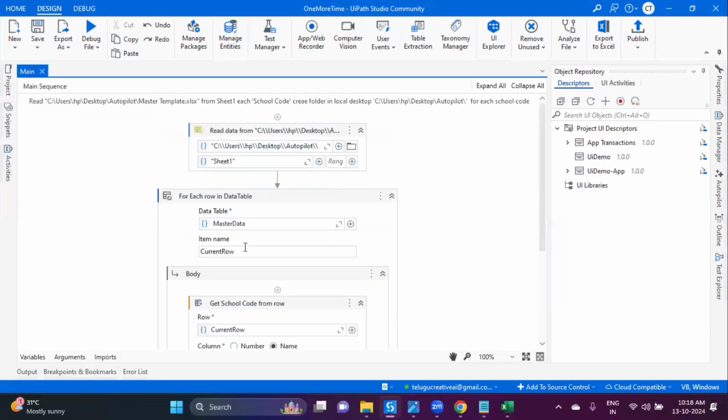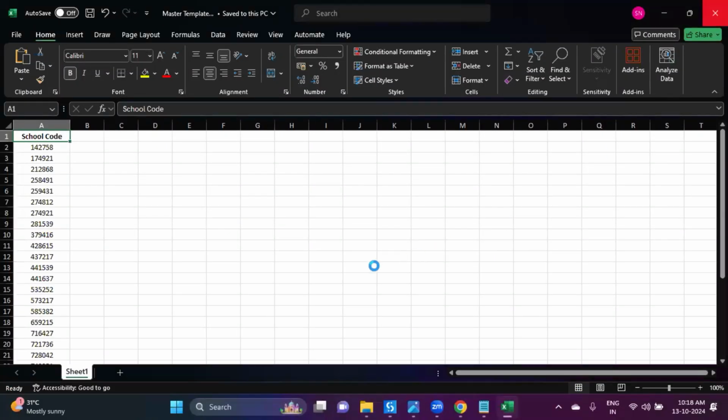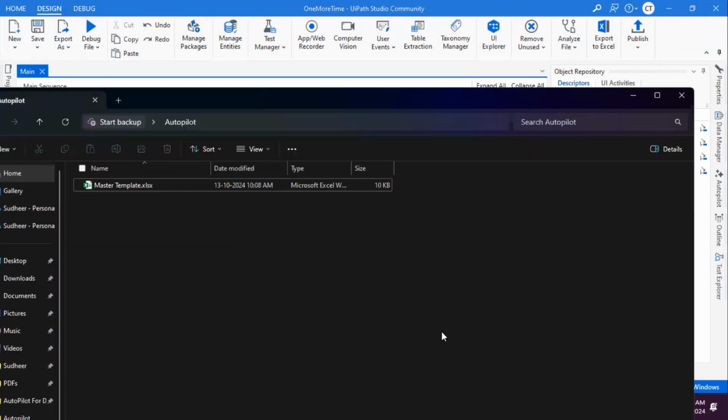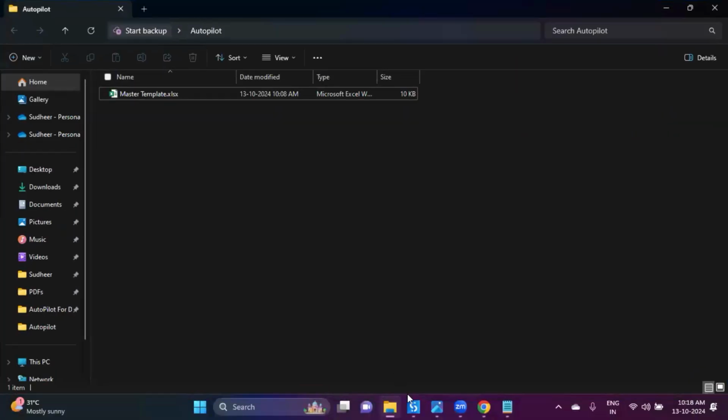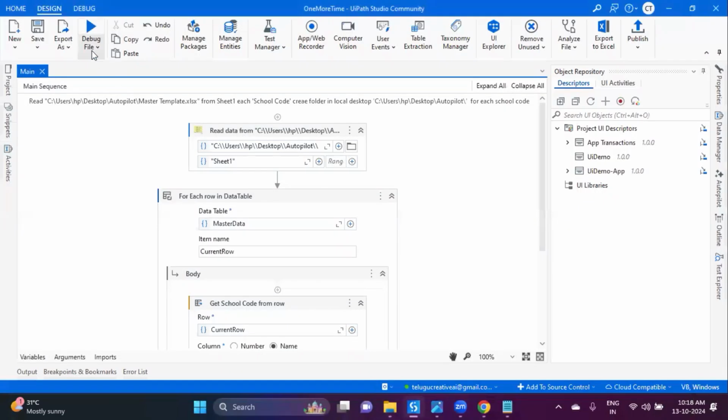So now we're not writing anything. So now let us try to run this bot. So it does not have any folders under the autopilot. I'm just running them from here.